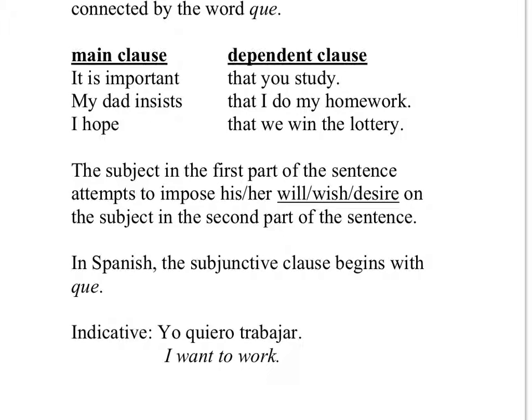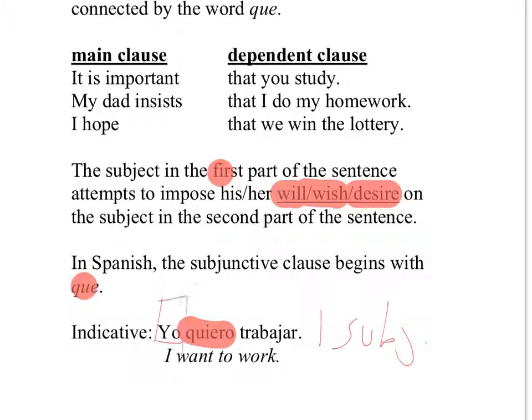The subject in the first part of the sentence attempts to impose his or her will, wish, desire on the subject in the second part of the sentence. In Spanish, the subjunctive clause begins with que. For example, yo quiero trabajar. I want to work. So this is an indicative sentence. It's one subject. Right? It's just yo, I.